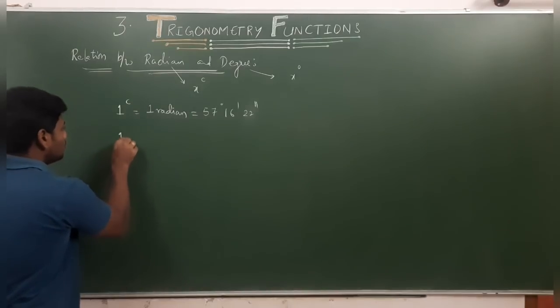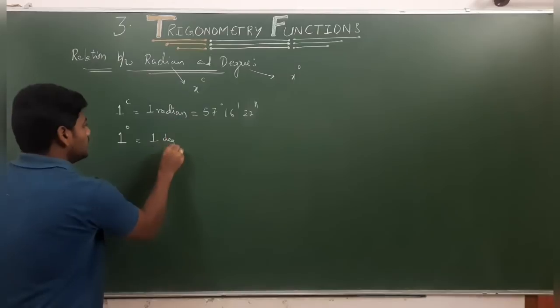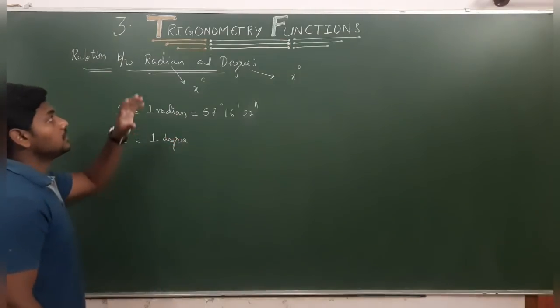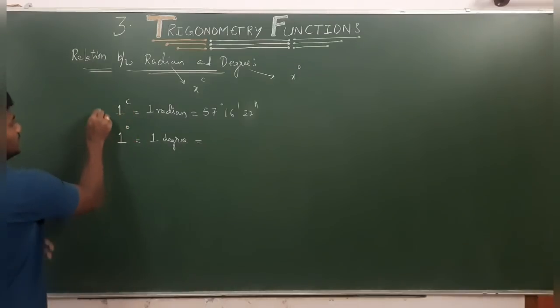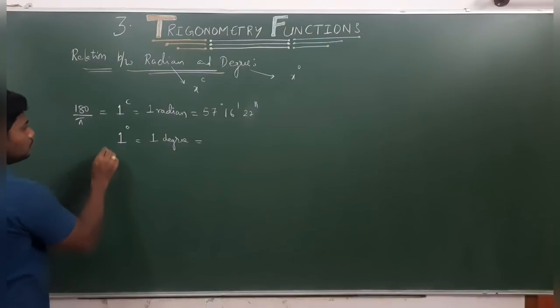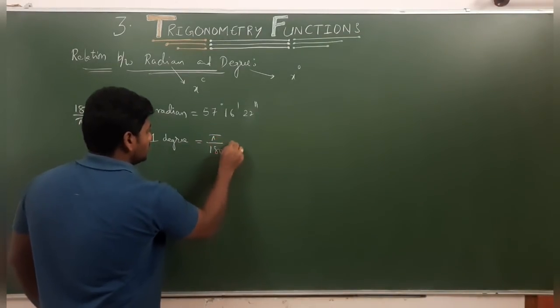Now if you want 1 degree in terms of radians: to find 1 radian we used 180 by pi, so to find 1 degree we need to do pi by 180.